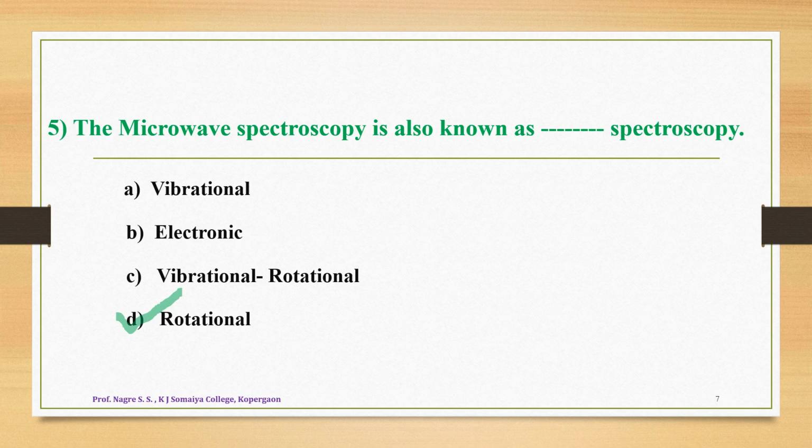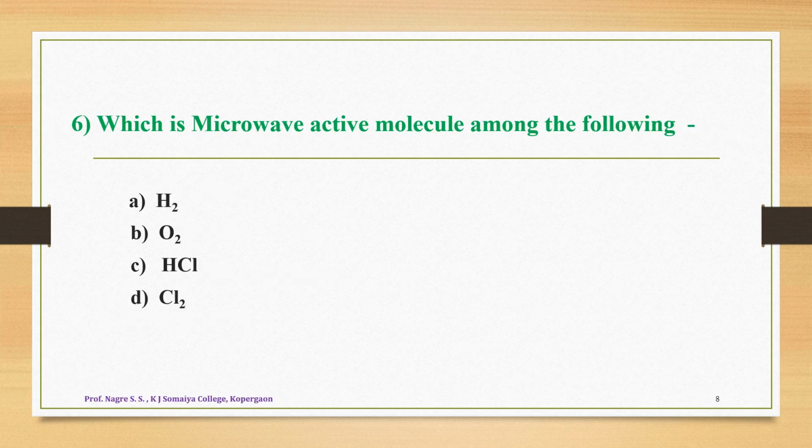Now let us look towards the next question, that is question number 6. Which is a microwave active molecule among the following? And the options are H2 molecule, O2 molecule, HCl molecule, and Cl2 molecule.